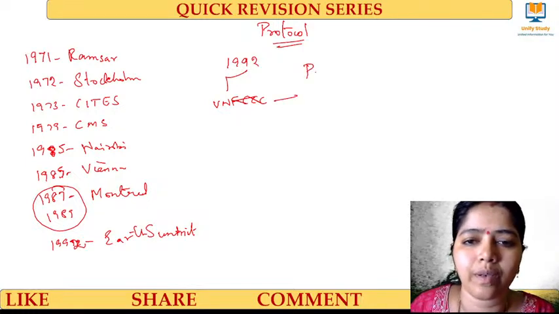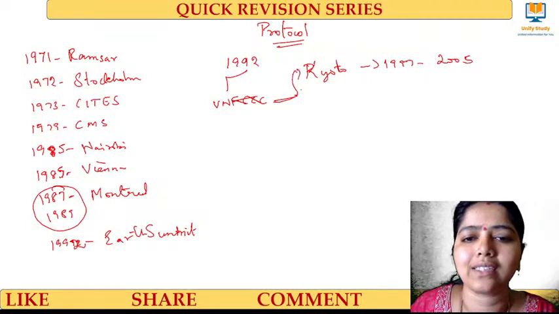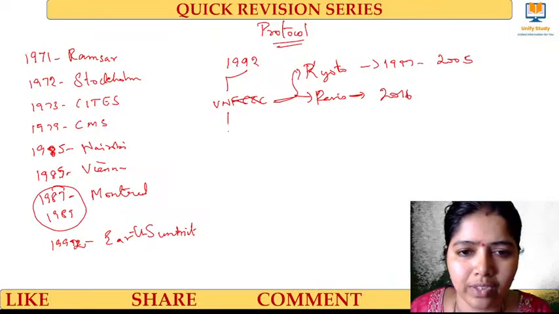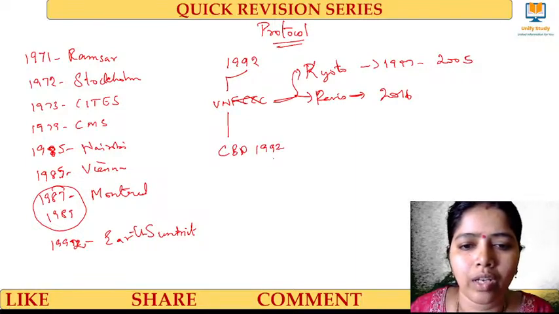UNFCCC has Kyoto, 1997, in force 2005. And then next comes Paris in the year 2016. And then we have CBD, 1992, came into force 1993.